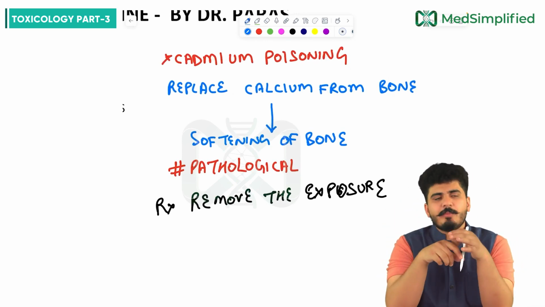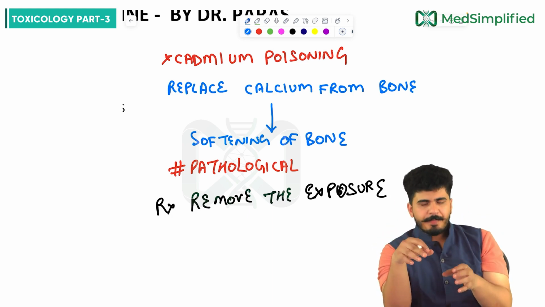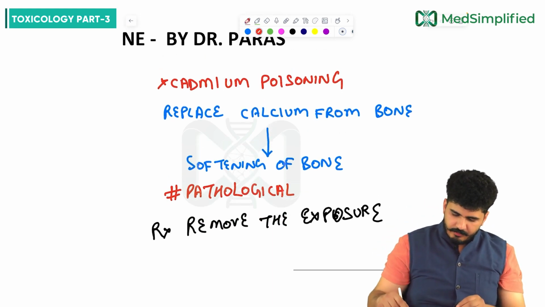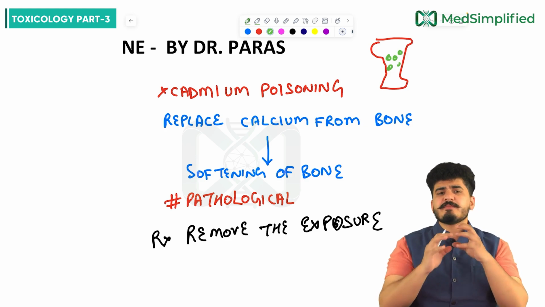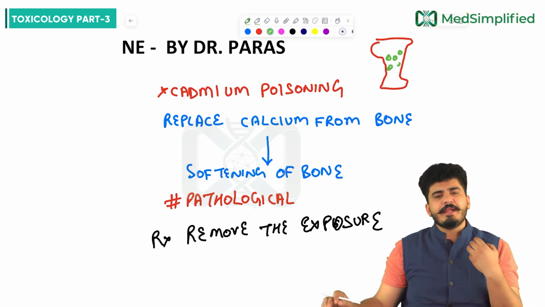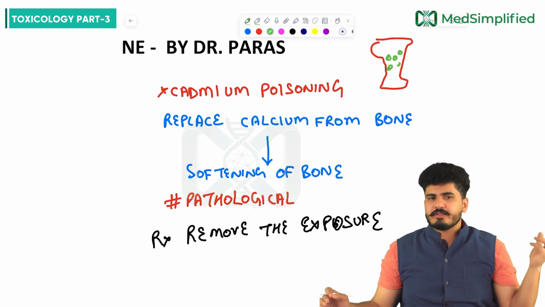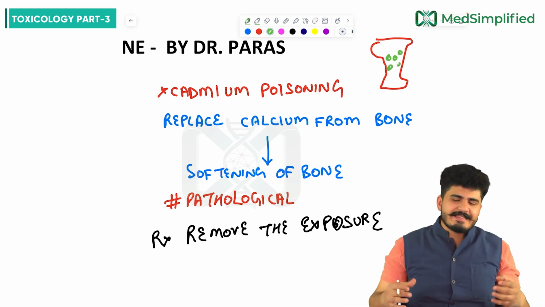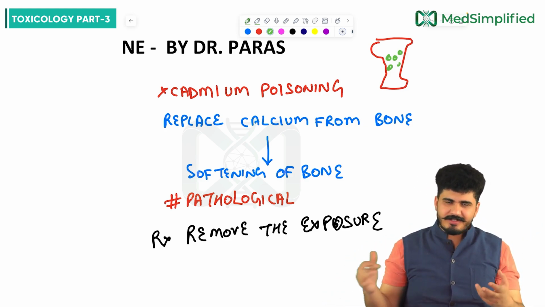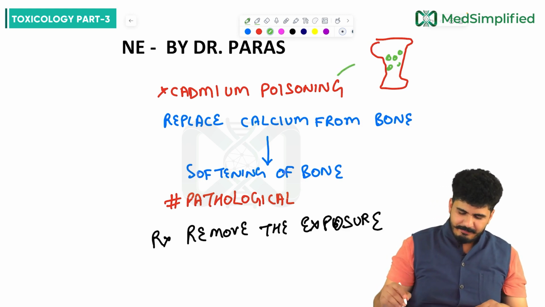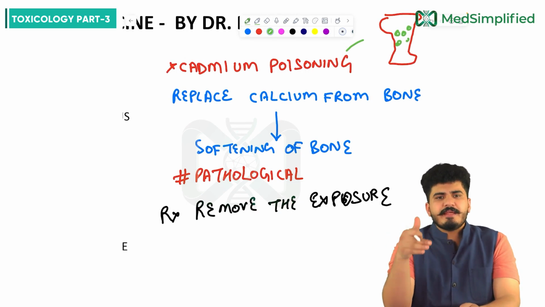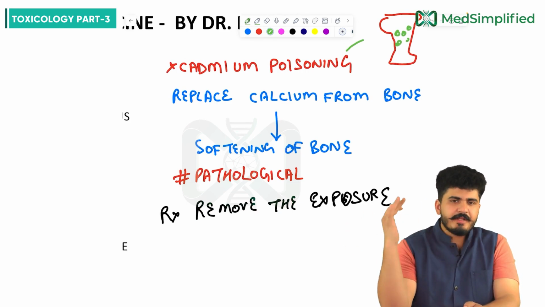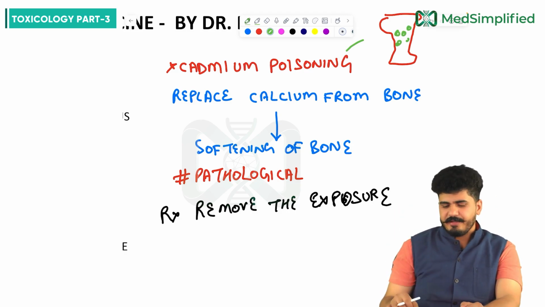Cadmium has a specific property that it will replace calcium from the bone. If I draw a bone like this, and calcium gets replaced and cadmium comes in, then without calcium, the bone will not be hard. The bone will be soft, so an easily fracturable situation will come and the bone will break down easily. Pathological fracture can happen in cadmium poisoning. How can you treat it? You can simply remove the exposure, and the case will be done.